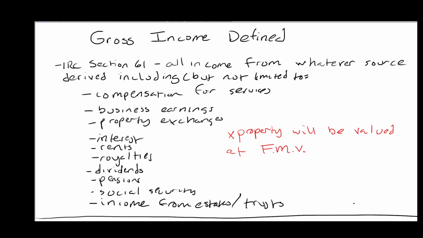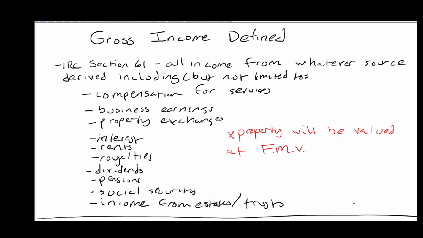In this video, I want to talk about gross income, what that means, and what items are excluded from gross income. Internal Revenue Code Section 61 says that all income from whatever source derived is taxable, unless there's a specific exclusion listed in the Internal Revenue Code.